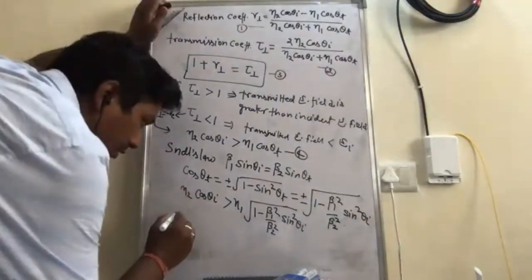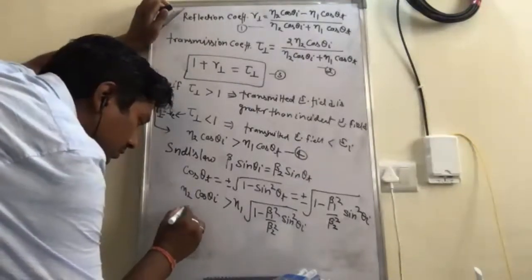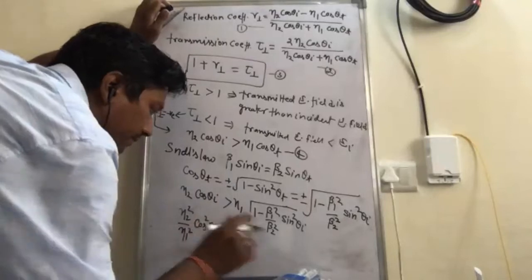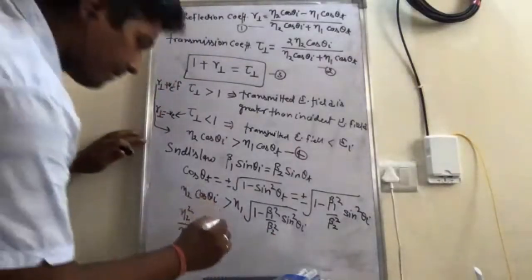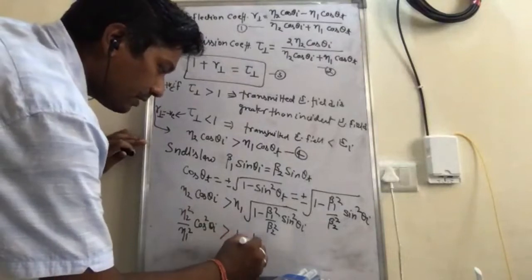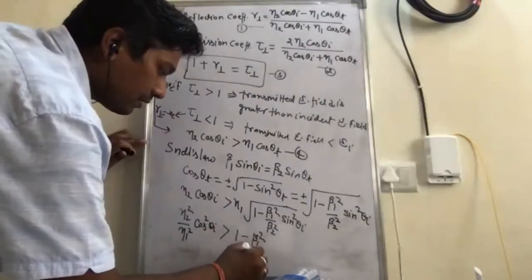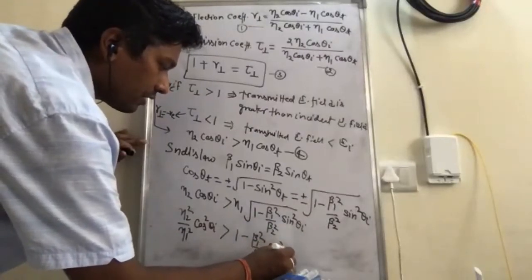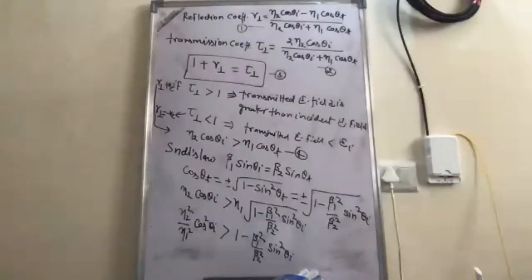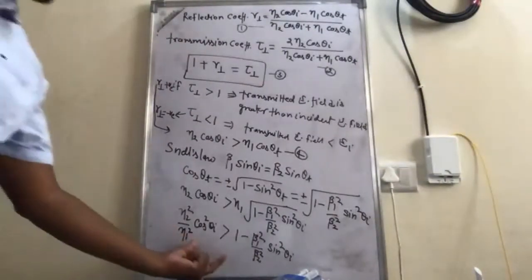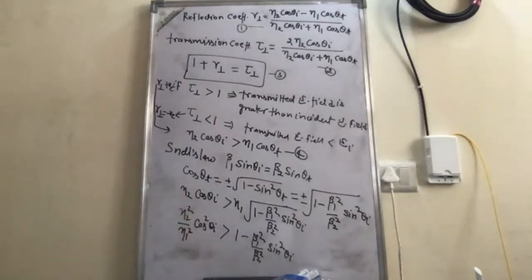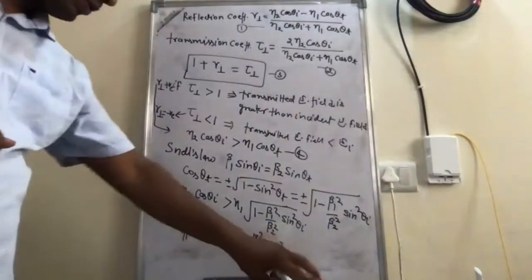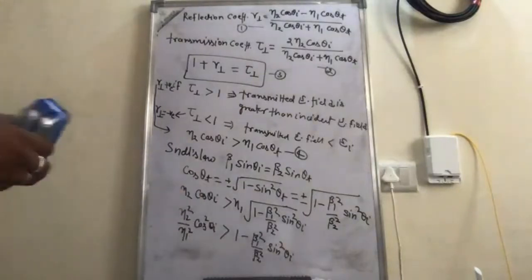So we can get this expression. We can write eta 2 square upon eta 1 square cos square theta I is greater than 1 minus beta 1 square upon beta 2 square sine square theta I. Okay. And then further we can rearrange this term.